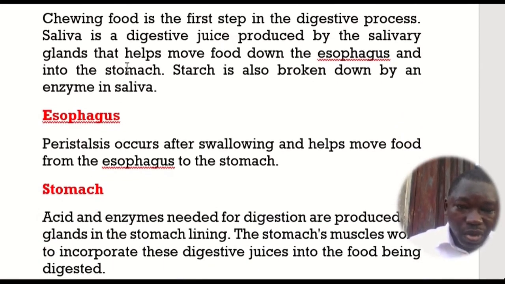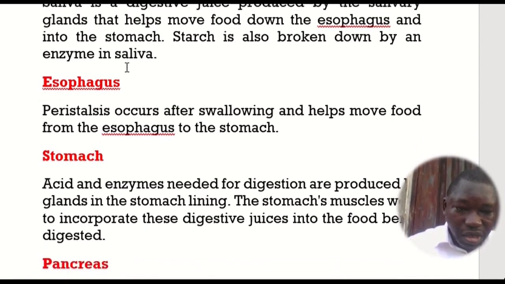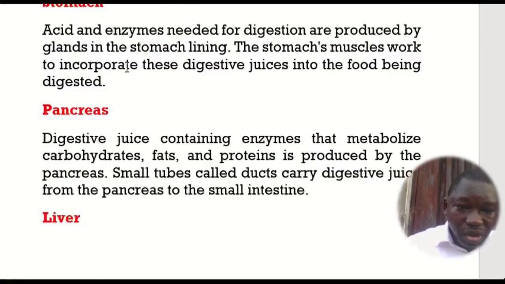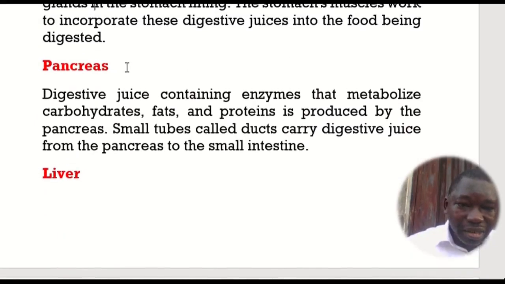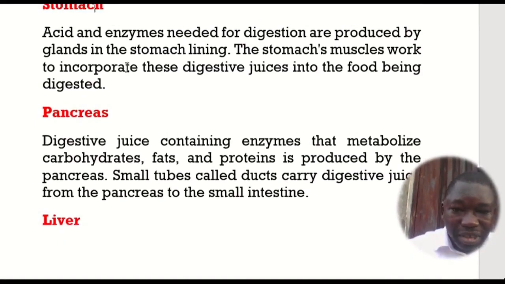What happens in the esophagus in terms of absorption of food? Peristalsis occurs after swallowing and helps move food from the esophagus to the stomach. In the stomach, what happens? Acid and enzymes needed for digestion are produced by the glands in the stomach lining. The stomach's muscles work to incorporate these enzyme juices into the food being digested.